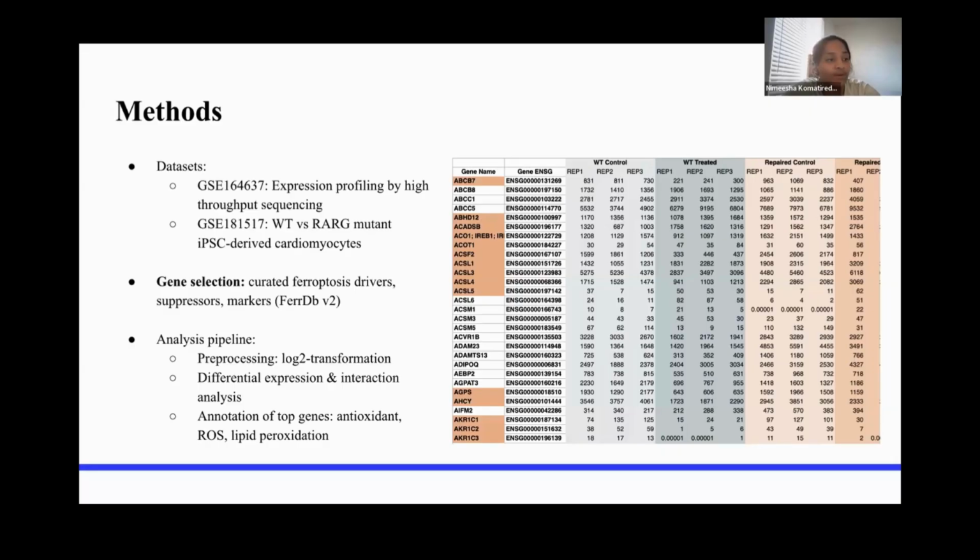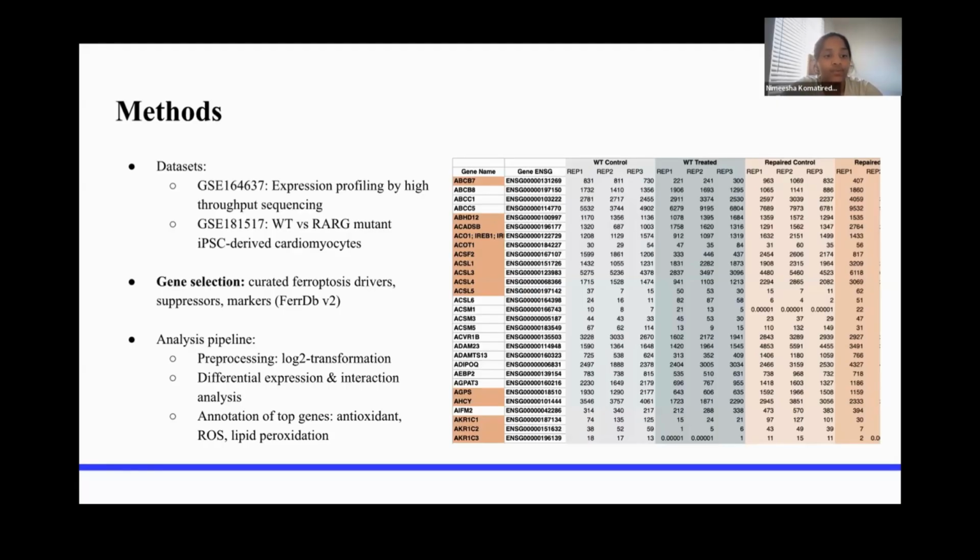And GSE181517 was another dataset which compared wild type and RARG mutants treated with or without doxorubicin to evaluate ferroptosis-linked transcriptional responses across genetic backgrounds. Both datasets were downloaded from the NCBI Gene Expression Omnibus, which is a peer-reviewed open access repository that provides raw expression counts necessary for custom downstream analysis.